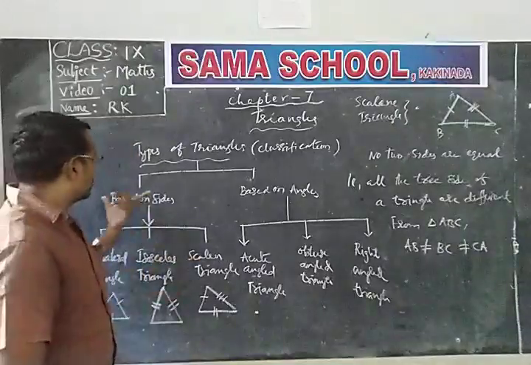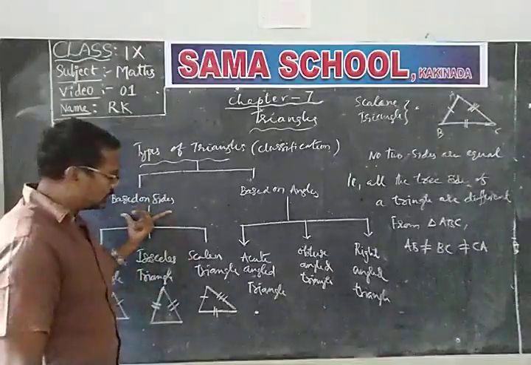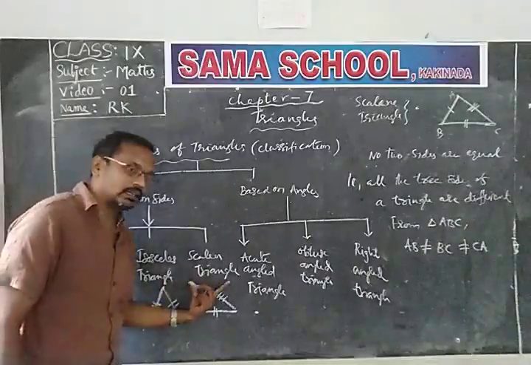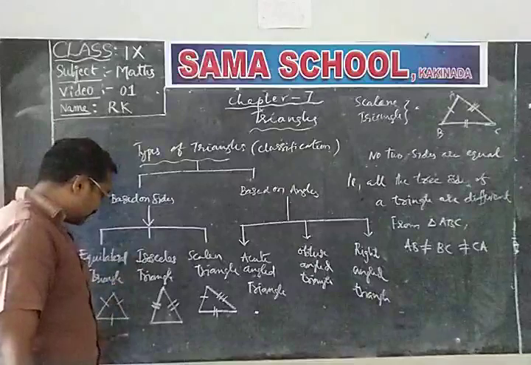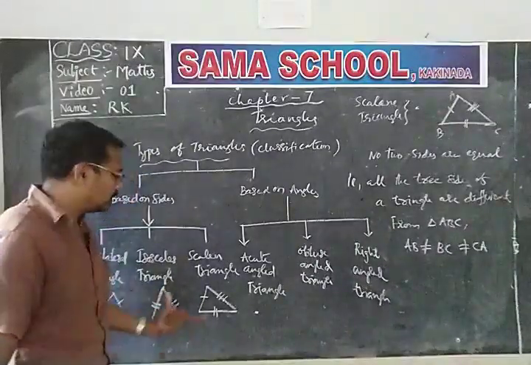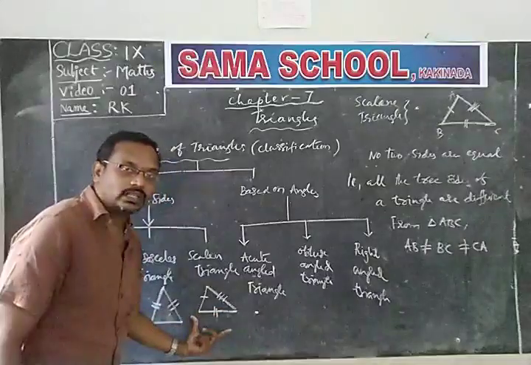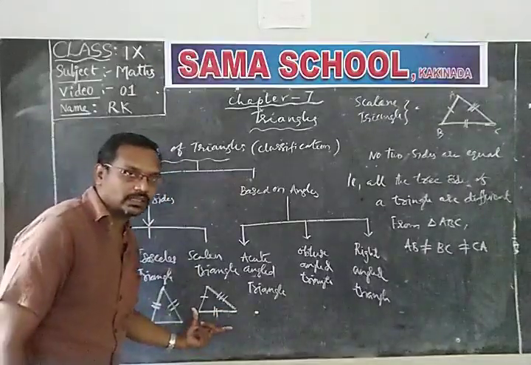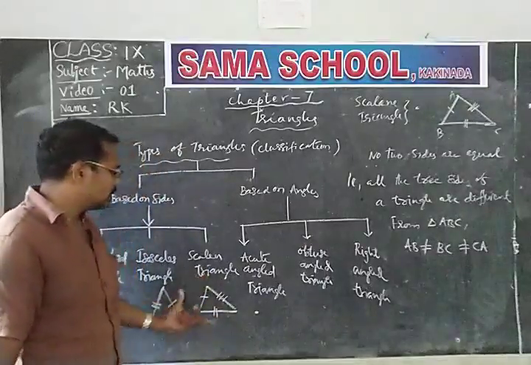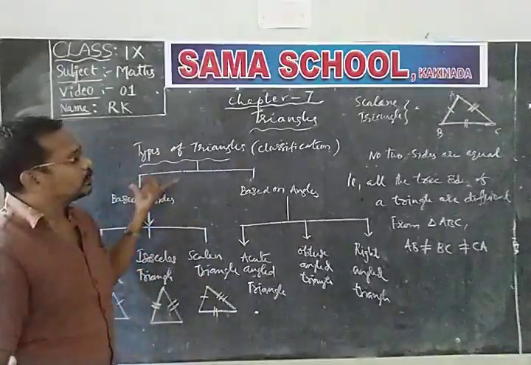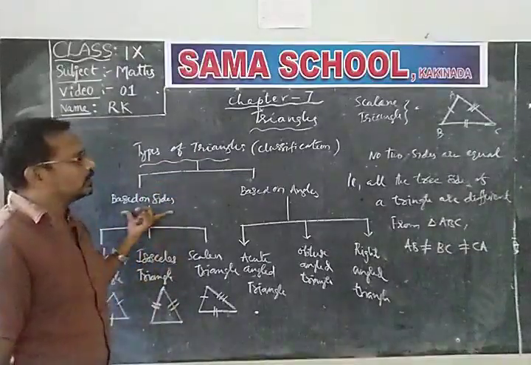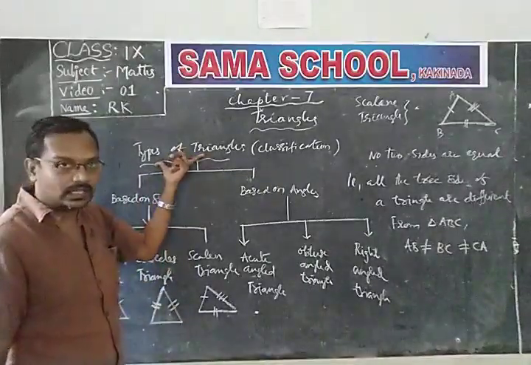So up to the classification of triangles based on sides I explained. There are three types: equilateral, isosceles and scalene. The equilateral triangle has three equal sides, the isosceles triangle has only two equal sides, and the scalene triangle has three different sides. Therefore, this is the classification based on sides.